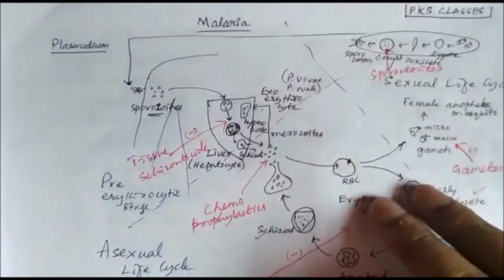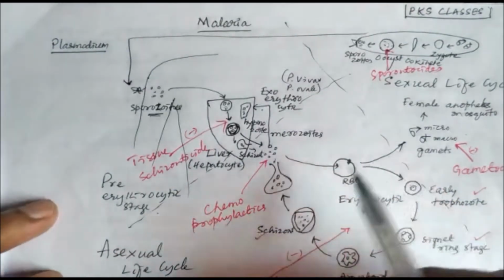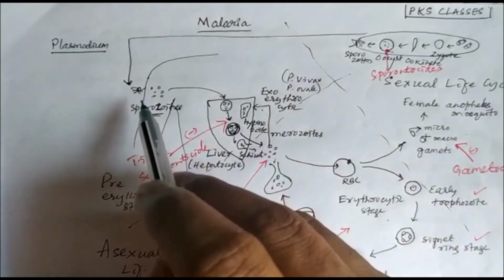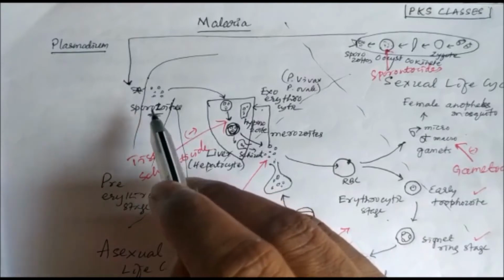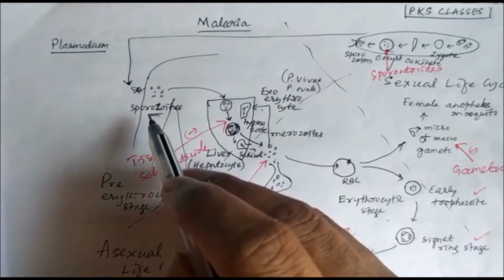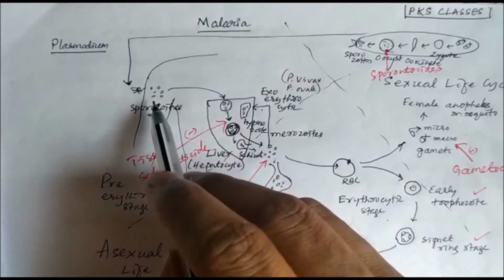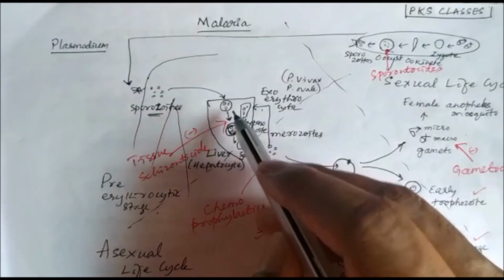So now let us discuss the life cycle of Plasmodium. When the mosquito bites, in its saliva there are sporozoites, and those sporozoites enter our body and infect the liver.